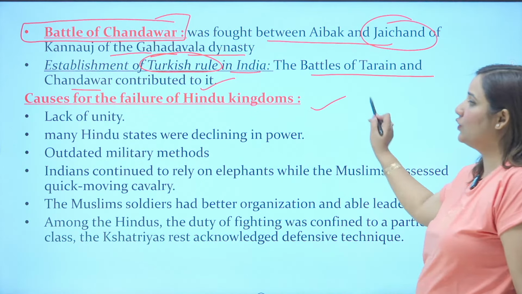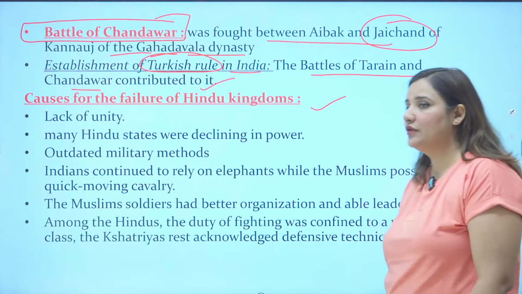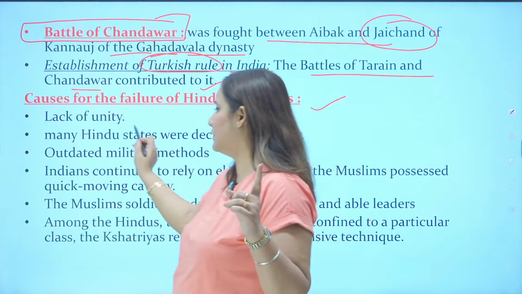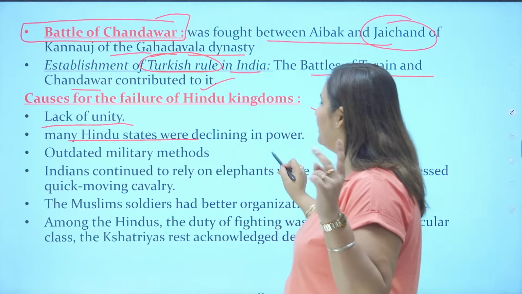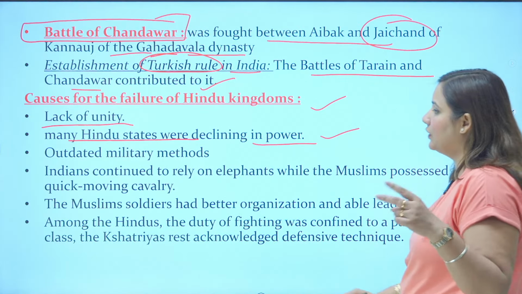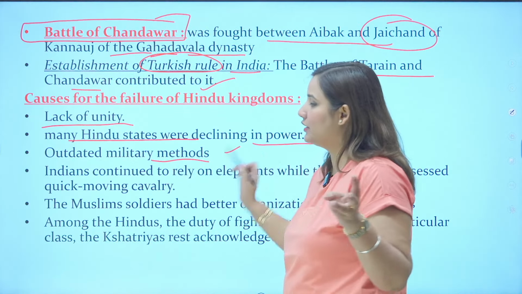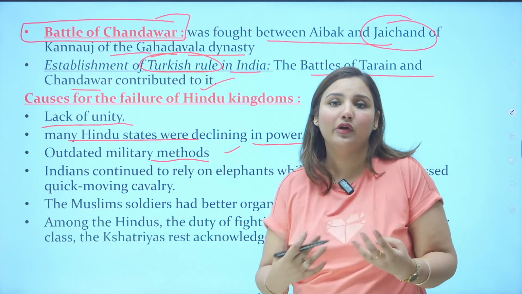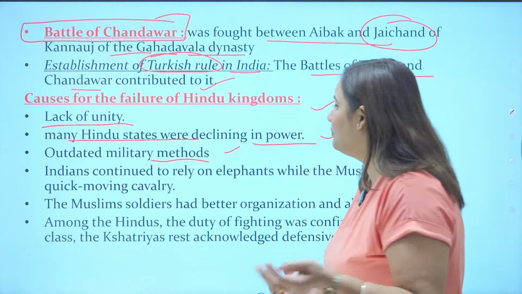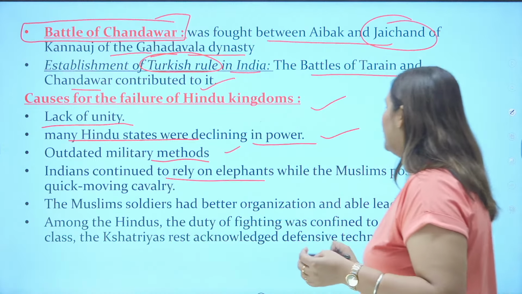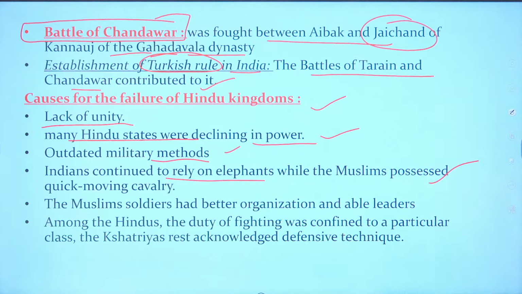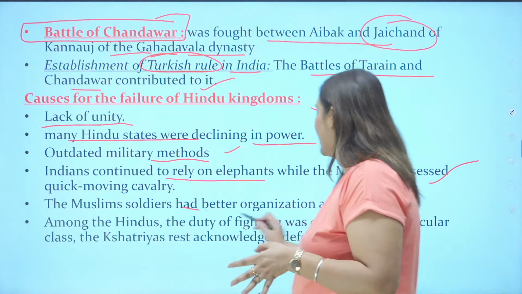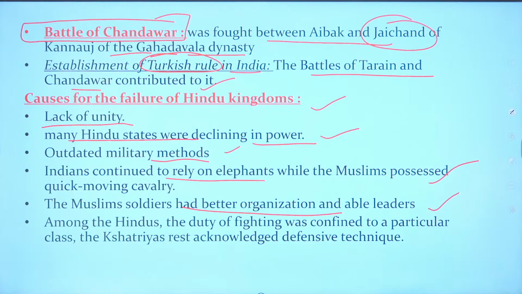Now what are the causes for the failure of Hindu kingdoms? First of all, they used to fight among themselves. There was lack of unity. Many Hindu states were declining in power. They had outdated military methods. They were still using elephants. They did not have quick moving cavalries like the Arab rulers. Indians continued to rely on elephants, and Muslims had quick moving cavalry, quick moving horses. Muslim soldiers had a better organization and they were able leaders.